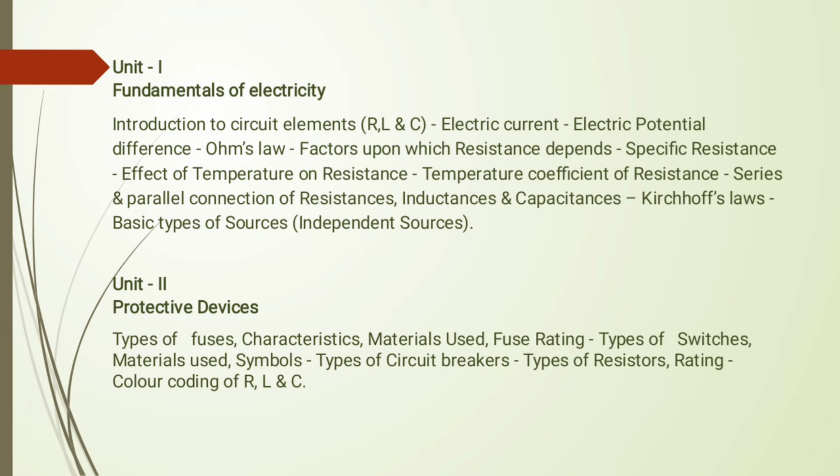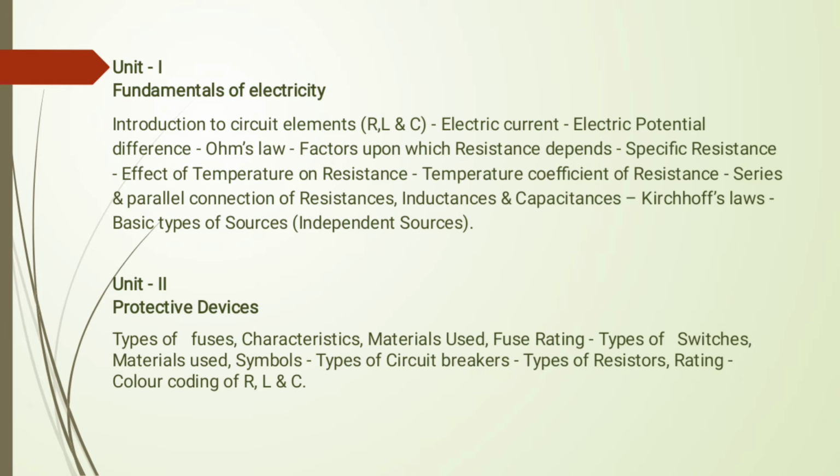First you have to know the introduction to circuit elements. The circuit elements are three types. What are they? RLC. R means resistor. Resistor property is the resistance. And L means the inductor. That is nothing but inductance. C is the capacitor. The capacitor property is the capacitance.